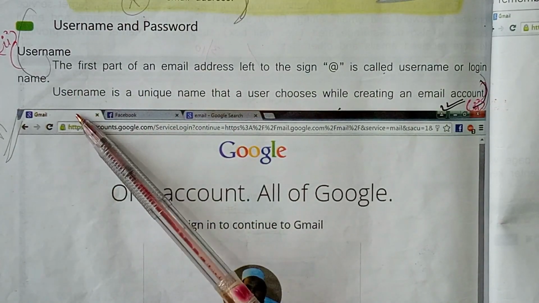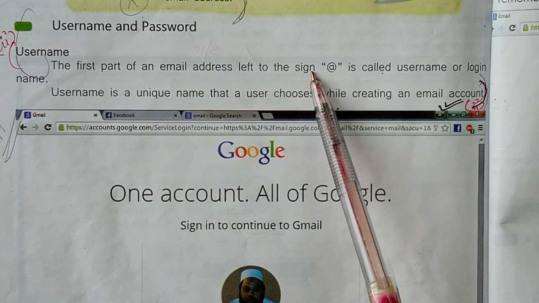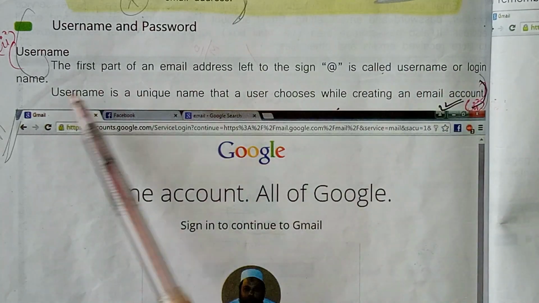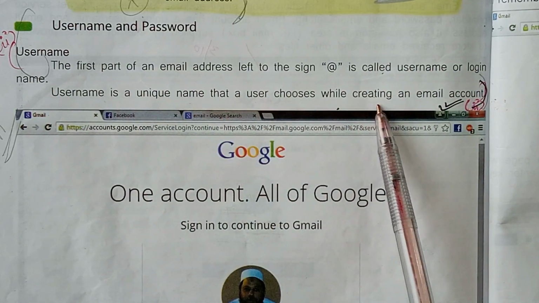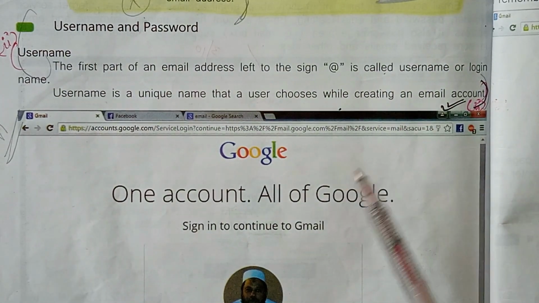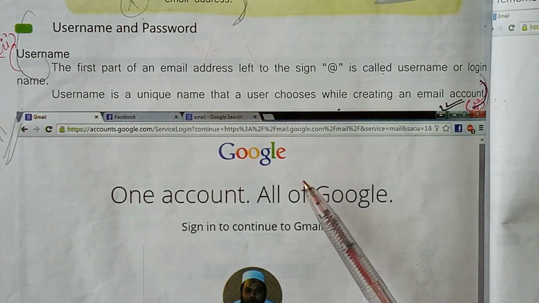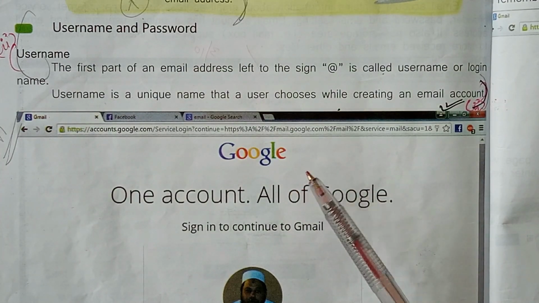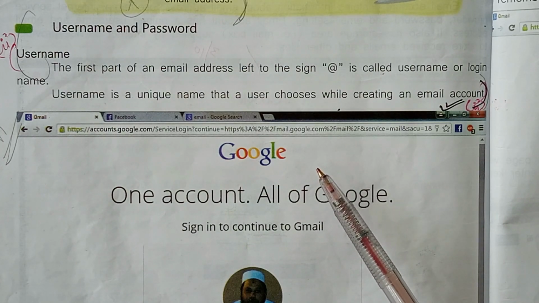Username, it's on page number 130. The first part of an email address, left of the at sign, is called the username or login name. Username is a unique name that a user chooses while creating an email account. Students, a username is a name that uniquely identifies someone on a computer system. For example, a computer may be set up with multiple accounts with different usernames for each account.